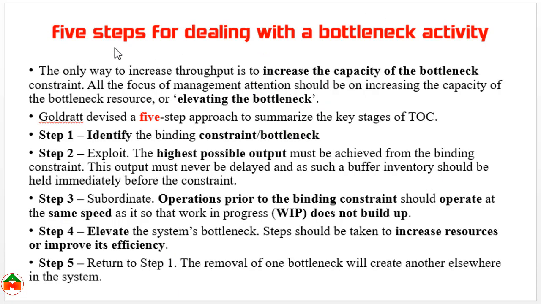There are 5 steps for dealing with bottleneck activity. The only way to increase the throughput is to increase the capacity of the bottleneck constraint. That's why all the focus of management attention should be on increasing the capacity of the bottleneck resources, or elevating the bottleneck. According to Goldratt, there is a 5-step process in dealing with bottleneck activities. Step 1 is we need to find out which one is the bottleneck or constraint.